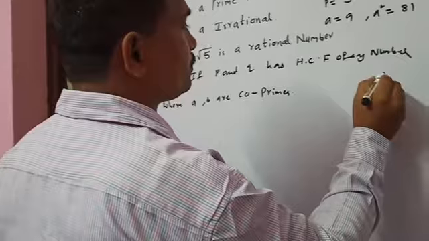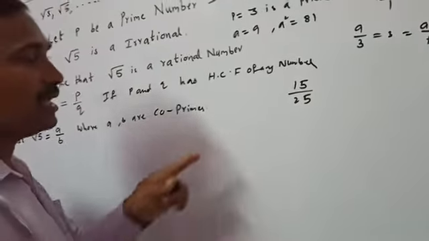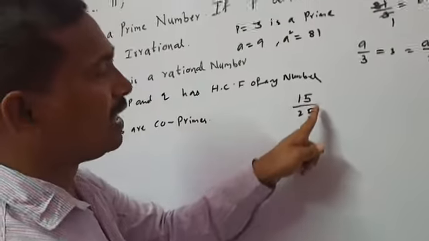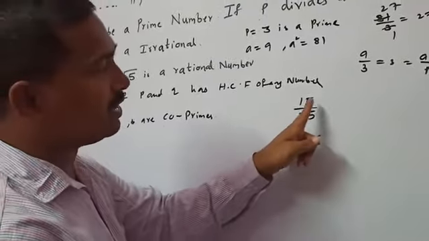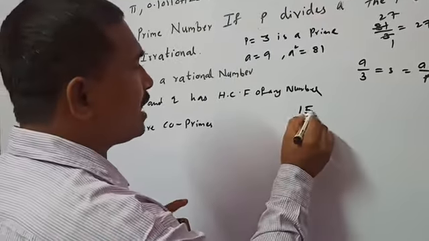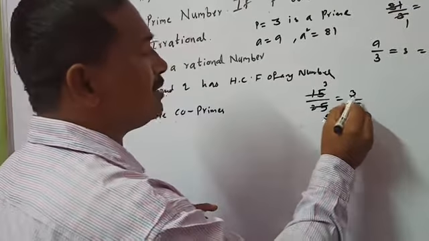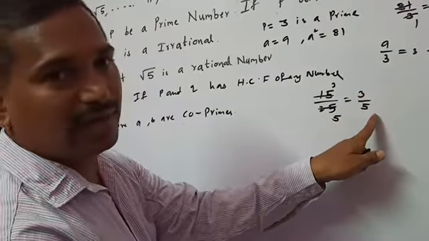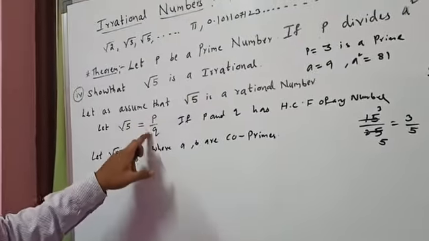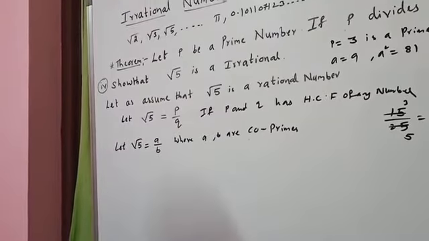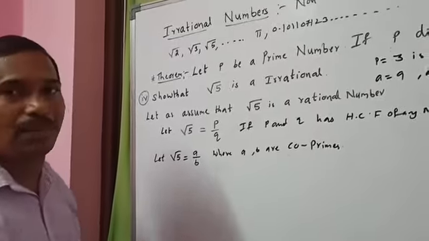For example, 15 by 25 is a rational number, but 15 and 25 have HCF 5. If we cancel with 5, we get 3 by 5. Here 3 and 5 are co-primes. Like that, this is 15 by 25 and this is 3 by 5. Now root 5 equals a by b, where a, b are co-primes.